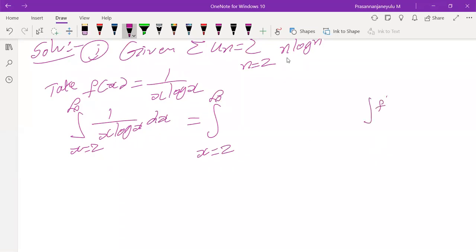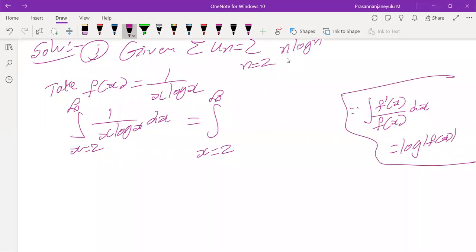Integration of f dash of x by f of x into dx equals what? Log of modulus of f of x plus C. So if you observe, take the denominator part log x.